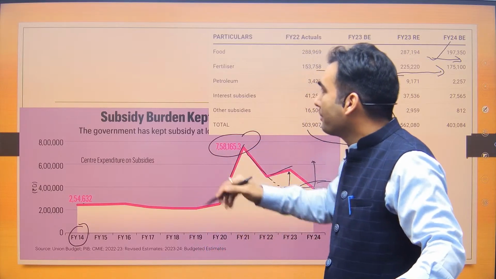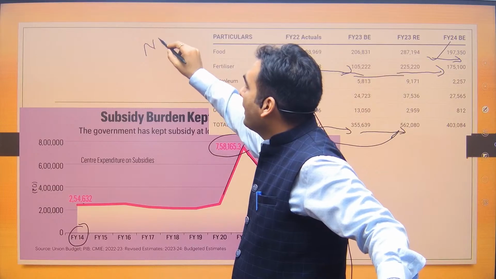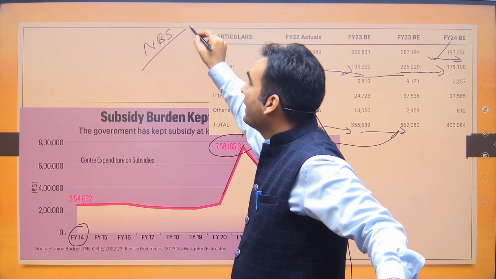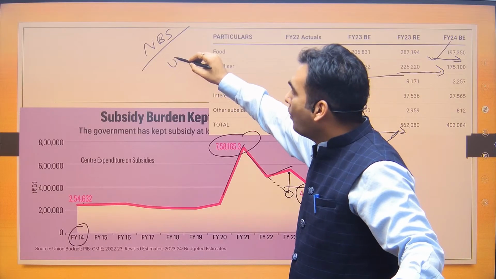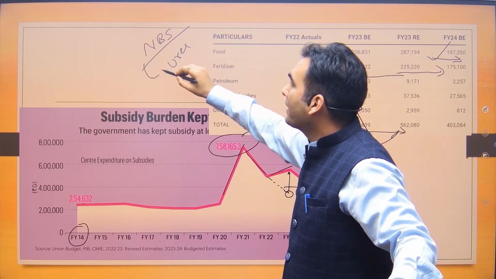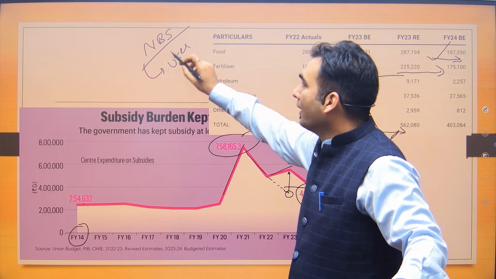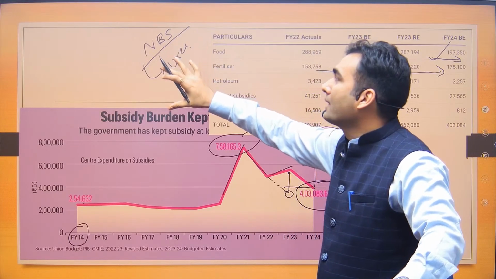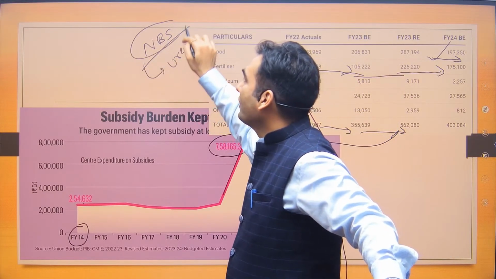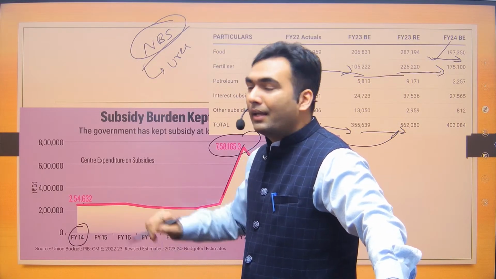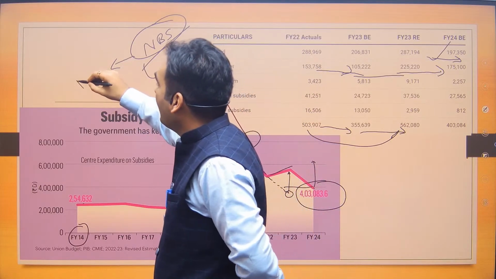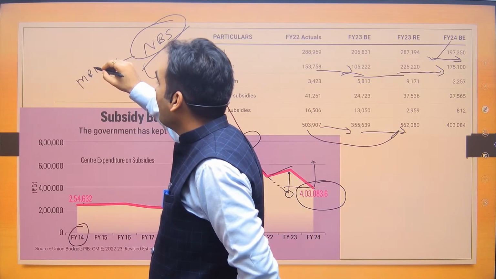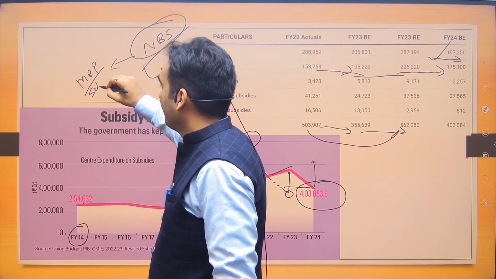There are a few fertilizers in the nutrient based subsidy regime, which is called NBS, and urea is out of this regime. The phosphate and potash fertilizers are part of nutrient based subsidy, and in this regime a company is free to decide its MRP or selling price.